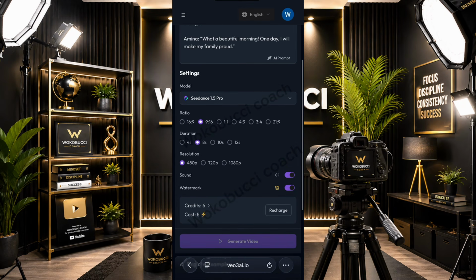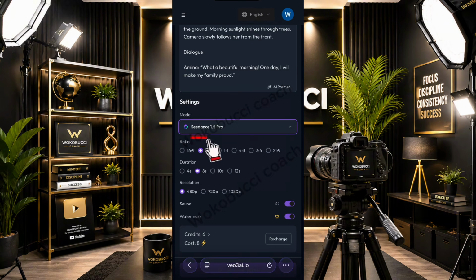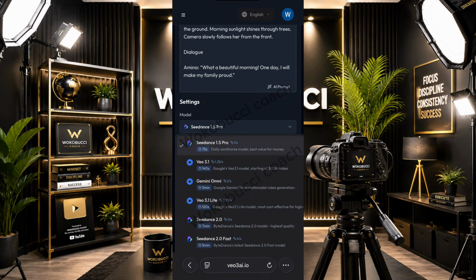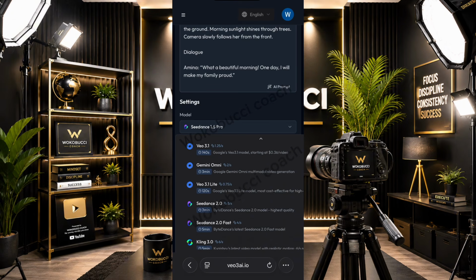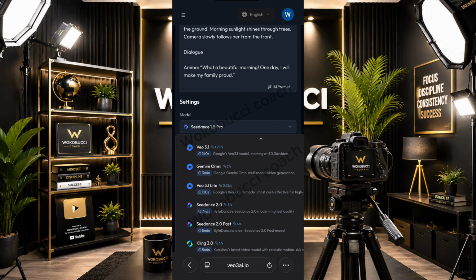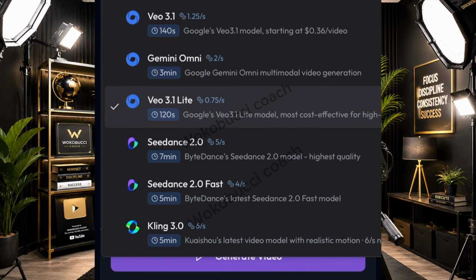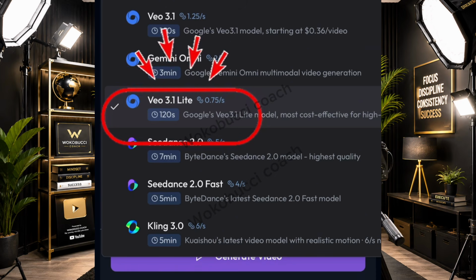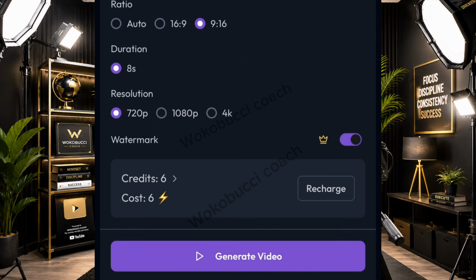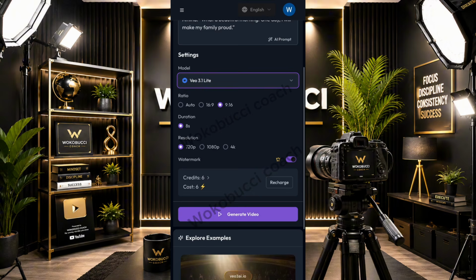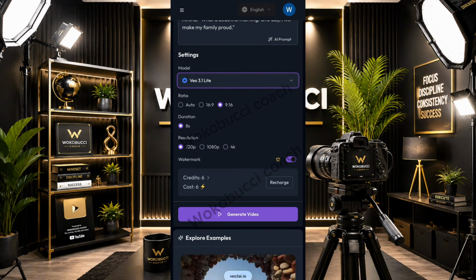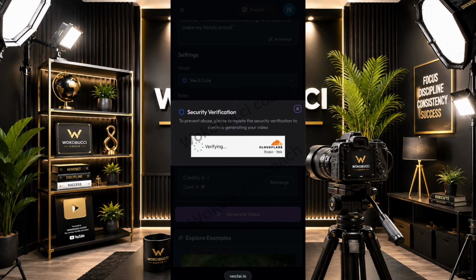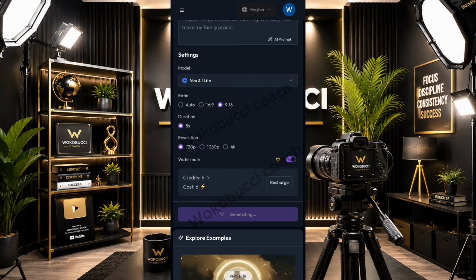You'll be able to generate your videos. Now, before you click on generate, you can come up here, and where you see models, you can click where it says models, and you see Sora, you see VO3, you see different ones. There are many. You see many AI tools in this one that you can actually use. I'll be choosing the VO3 3.1 Lite, that particular one. I'll choose on it. Okay, now once you choose on that, then you come down here and then you click on generate your video. So you wait for this to generate. You see it's verifying, and then it will start generating your video.